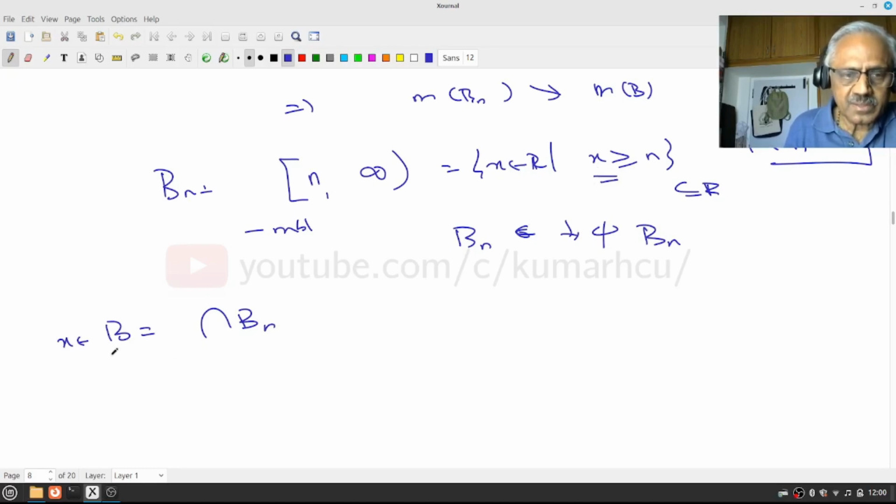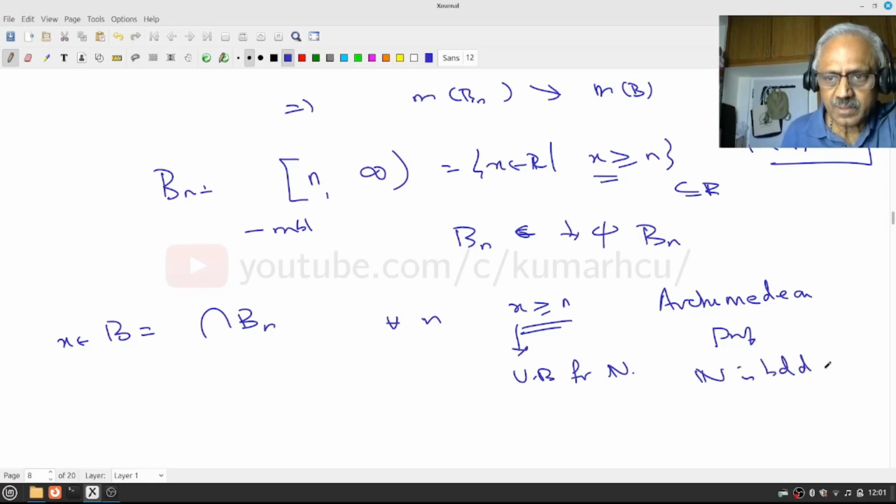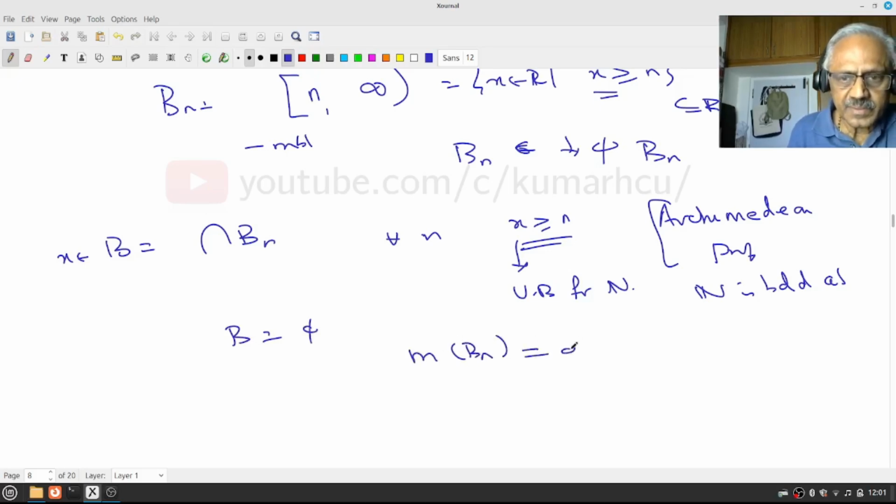That means x is a real number so that for all n, x must be greater than or equal to n. That violates the Archimedean property, because x is an upper bound for n, that is, n is bounded above. That contradicts the Archimedean property. Therefore, my B is empty. But what is measure of Bn? That is infinite. Whereas measure of B is the empty set, which is 0.